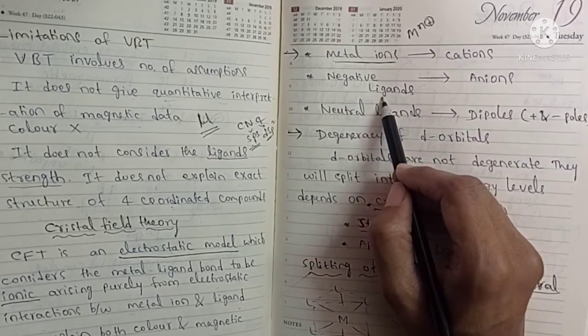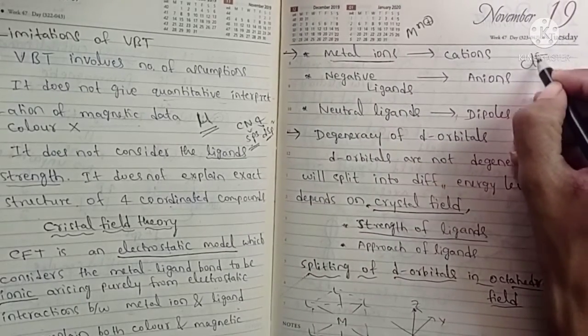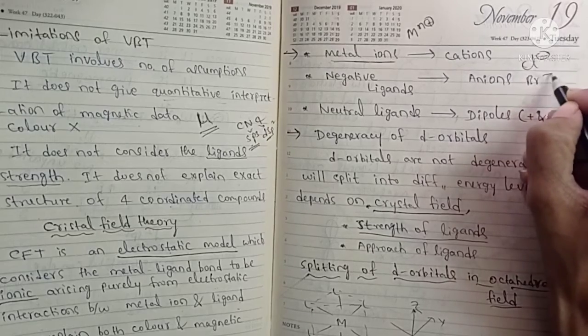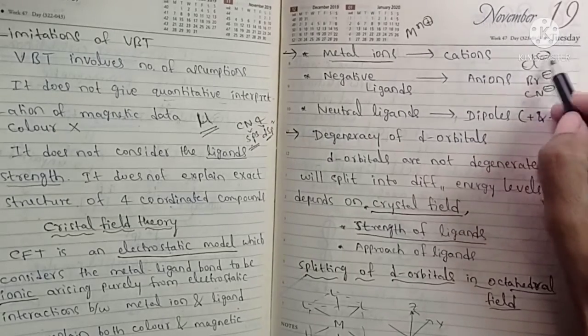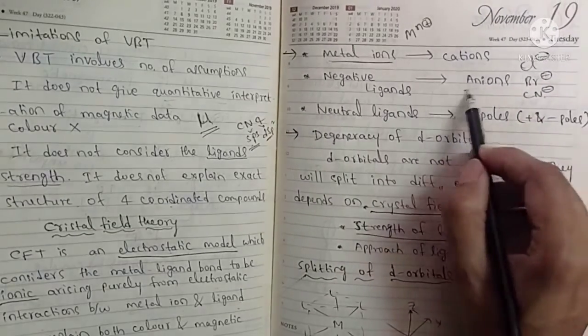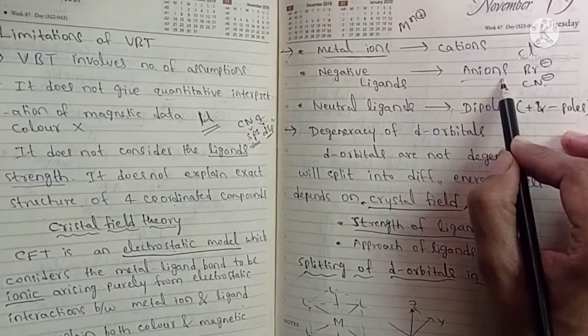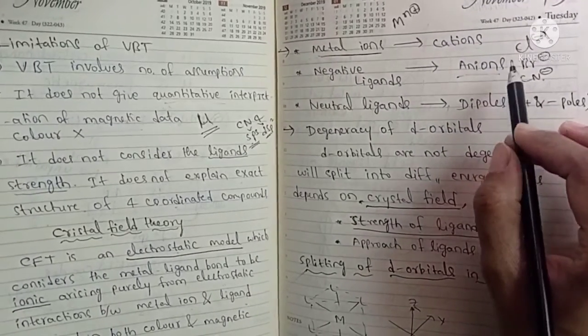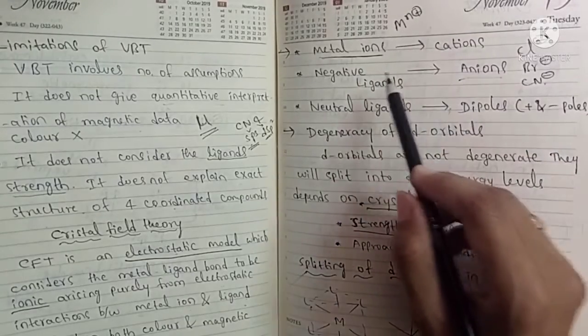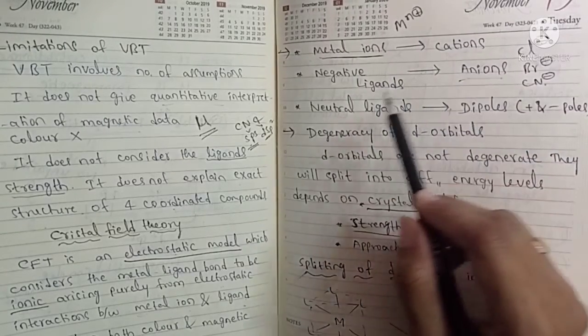Negative ligands, for example chloride, bromide, cyanide, act as anions. For electrostatic interaction there should be a cation and an anion, so the metal ion is the cation and negative ligands are the anions.